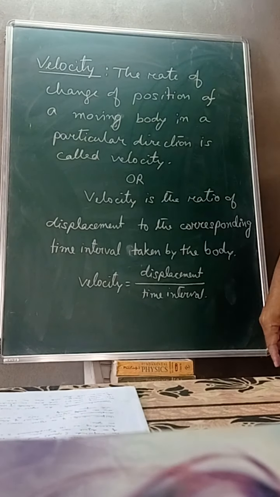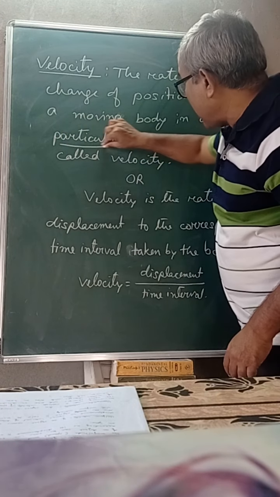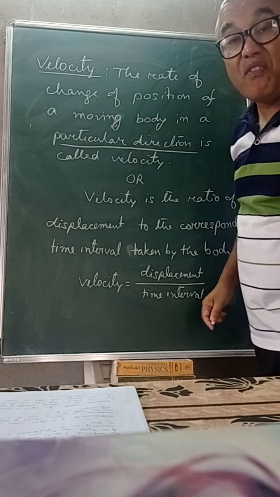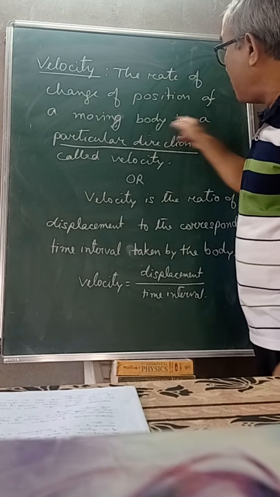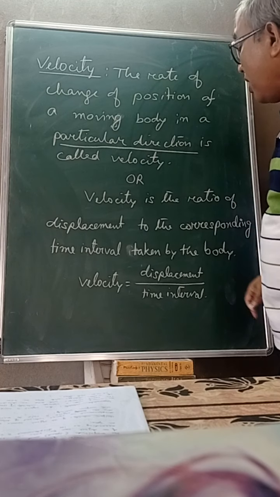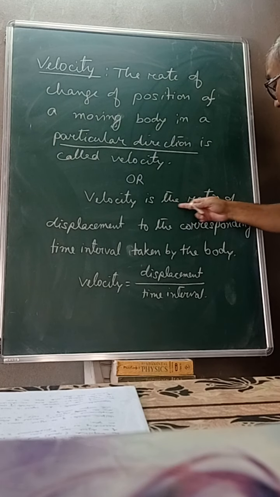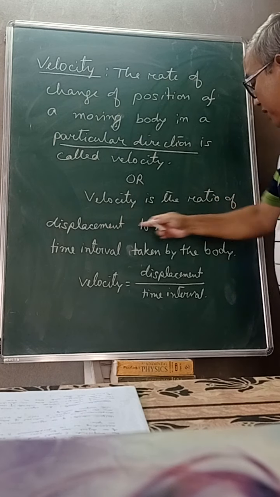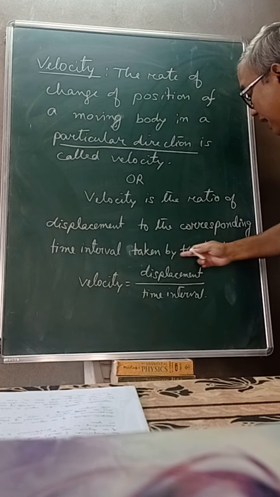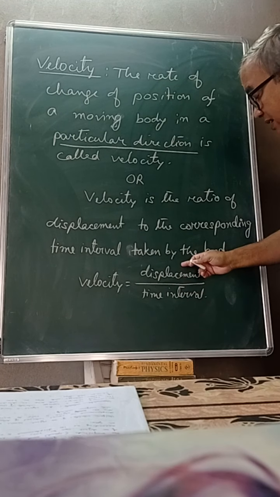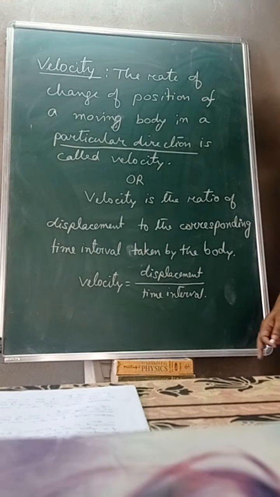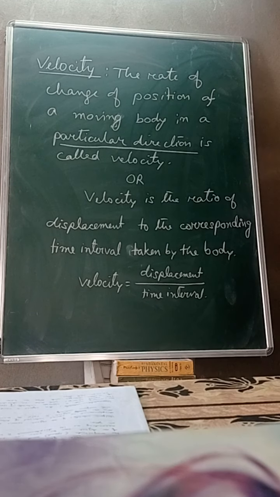In a particular direction. Particular direction means it is a vector quantity. Okay, the time rate of change of position of a moving body in a particular direction is called velocity. Or velocity is the ratio of displacement to the corresponding time interval taken by the body. That is, velocity is displacement divided by time interval.